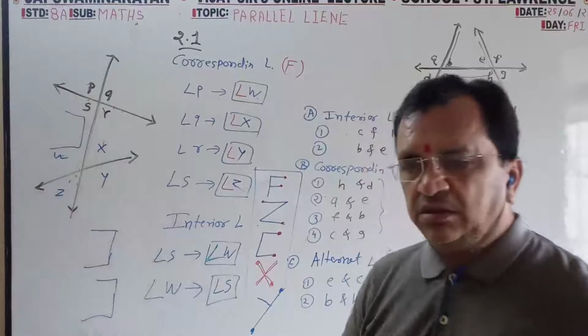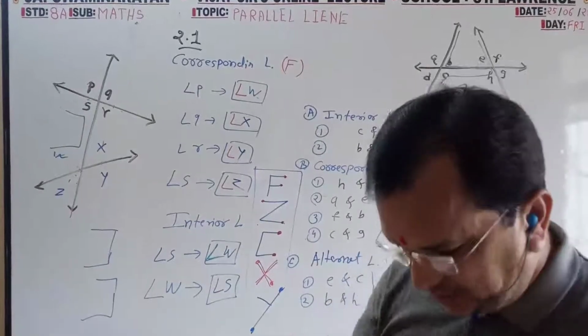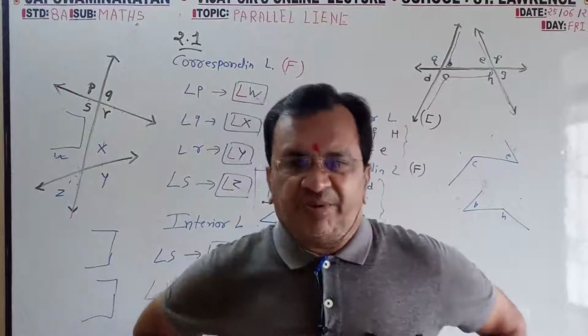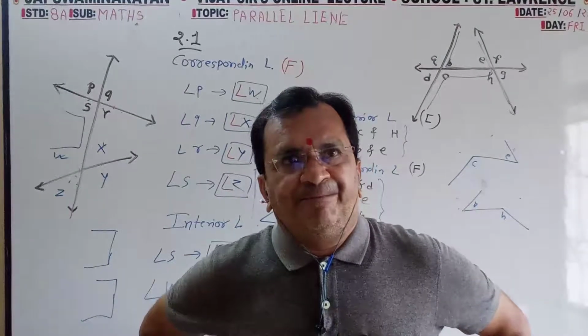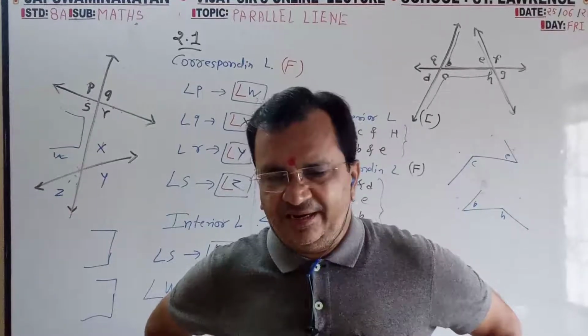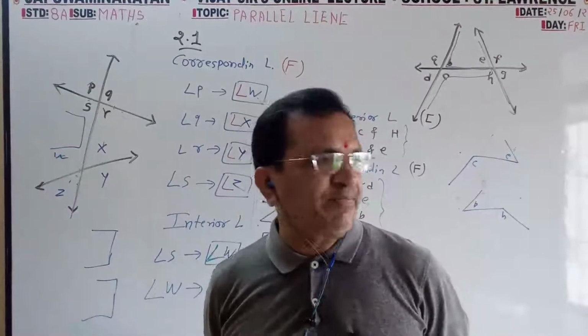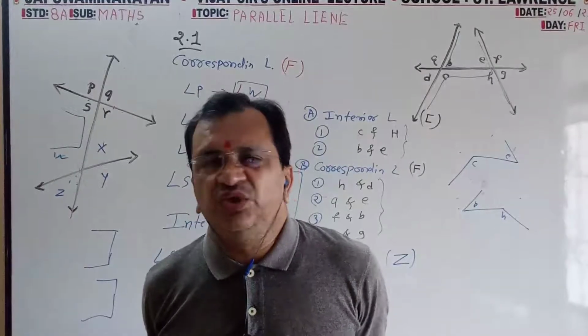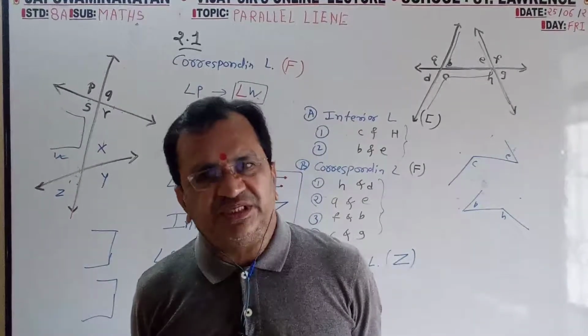So by F you can identify corresponding angle. By Z you can identify alternate angle. By C shape you can identify interior angle. By X you can find out vertically opposite angle.